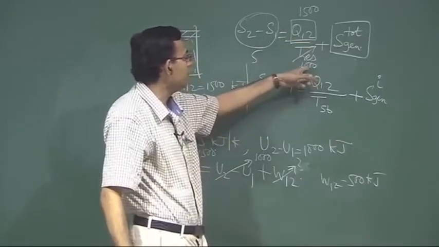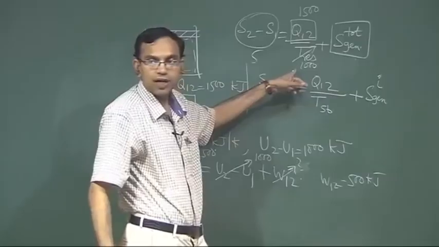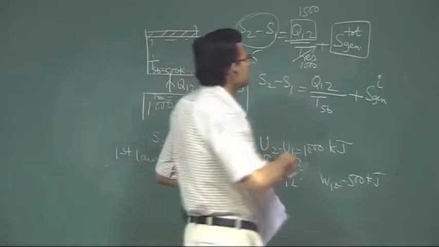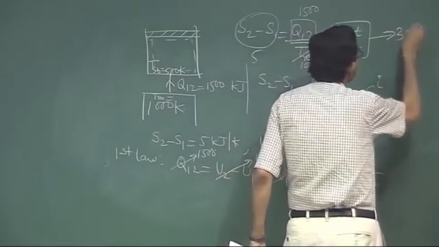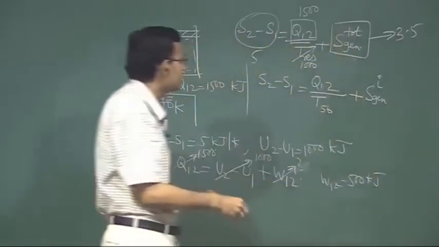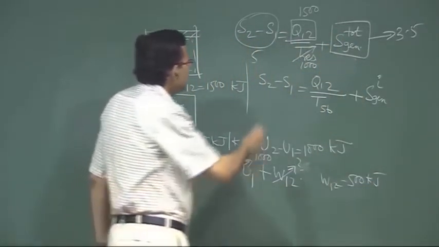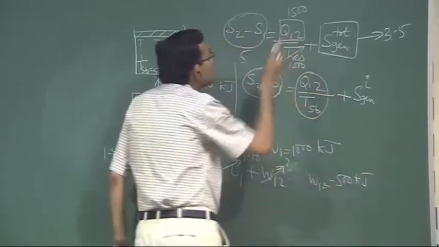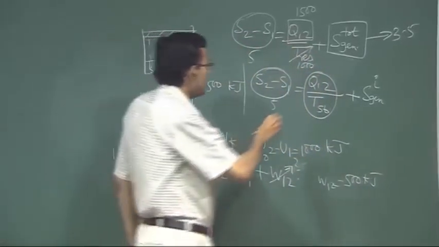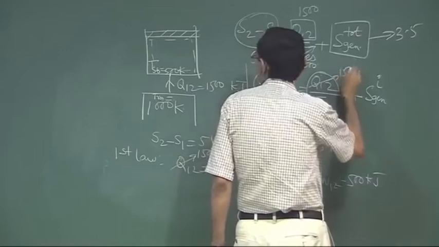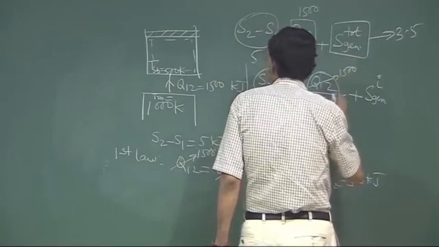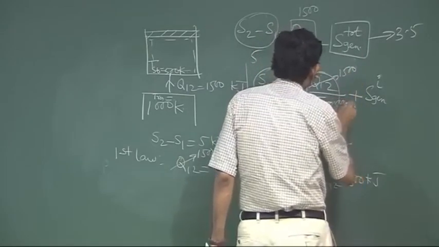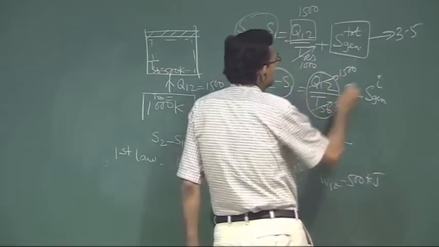So, 1.5, 5 minus 1.5, that is 3.5. I am not writing the units. For this is 5, this is 1500 and temperature of the system boundary is 500. So, this is 3, 5 minus 3, this is 2.